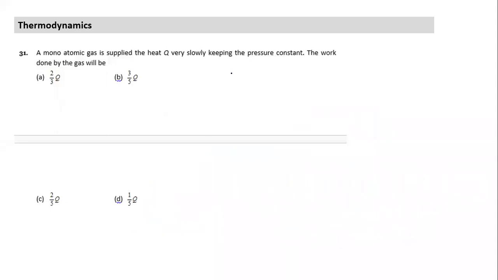So it is a constant pressure process for a monatomic gas. What is the work done?